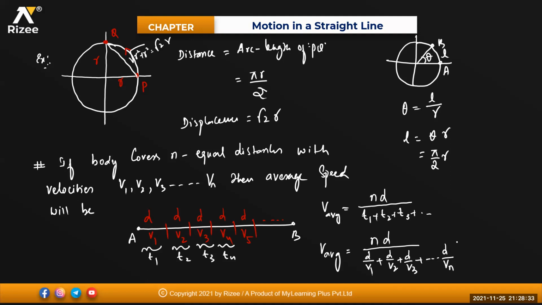If I simplify this further, v average is equal to, everywhere this d gets cancelled, beta, isn't it? So this will become n divided by 1 by v1 plus 1 by v2 plus so on, like that. Clear? Clear, sir.